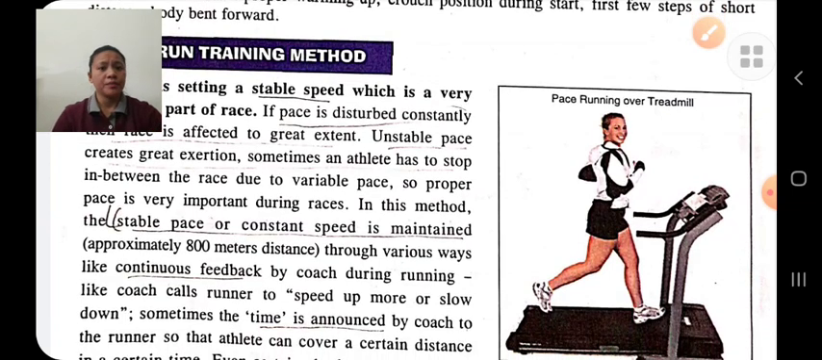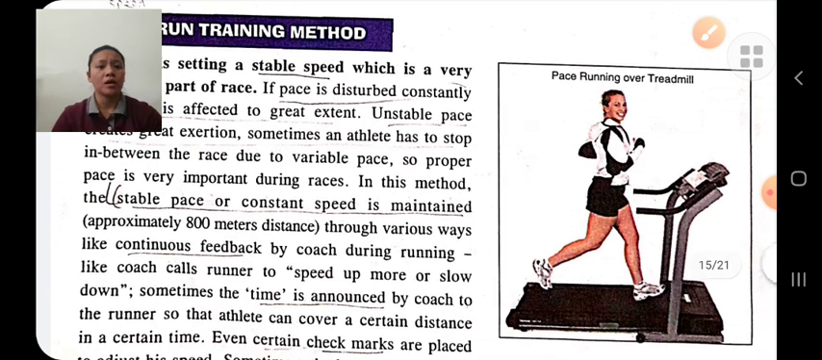It can be made by continuous feedback by the coach during the running, like speed up more or slow down. Sometimes the time is announced by the coach to the runners, and the athletes can cover a certain distance in certain times. Even sometimes check marks are placed to adjust his speed, etc. These are the methods to maintain a constant speed.